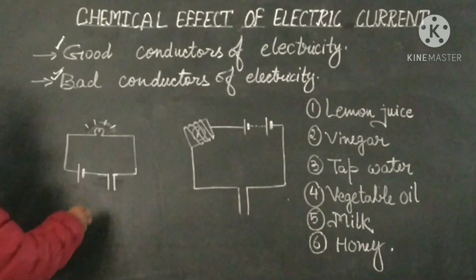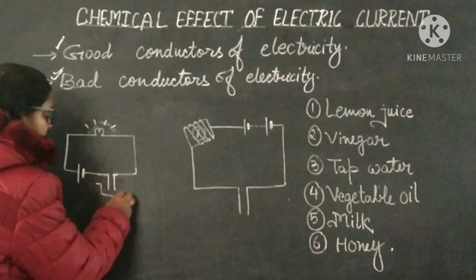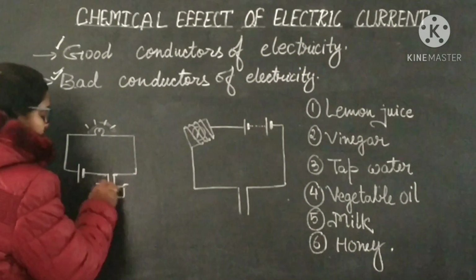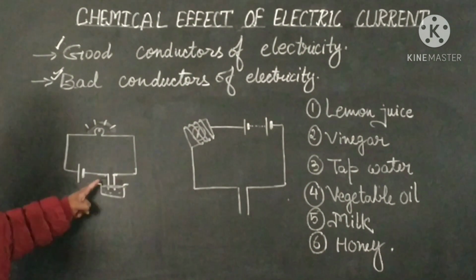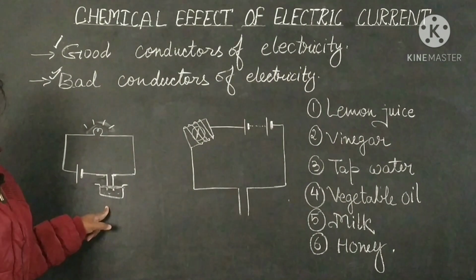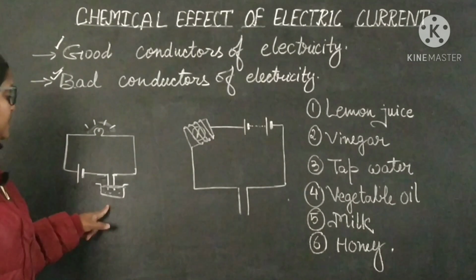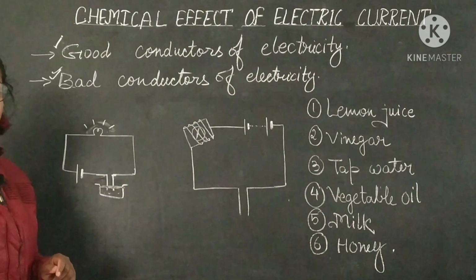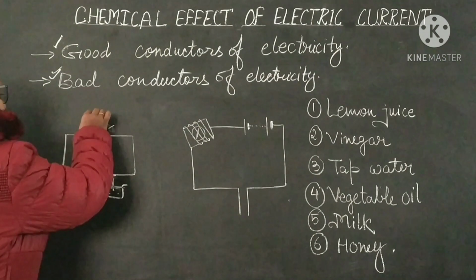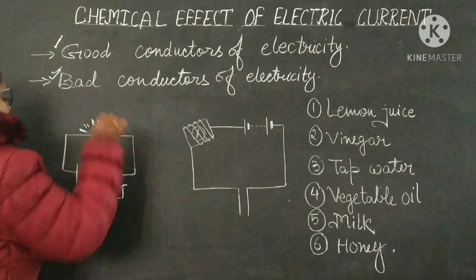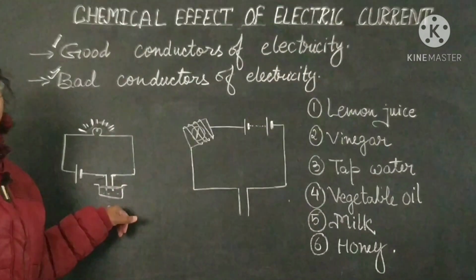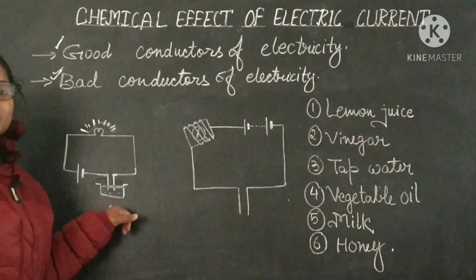Then what you have to do with this circuit is, in a cup or any container, take this lemon juice or vinegar and pour these two ends of the connecting wire into the lemon juice or vinegar. Now what will happen? If the liquid conducts electricity, yes, lemon juice will conduct electricity and your bulb will glow. Already it is given here. So the bulb will glow. And if it is not conducting electricity, then the bulb will not glow.